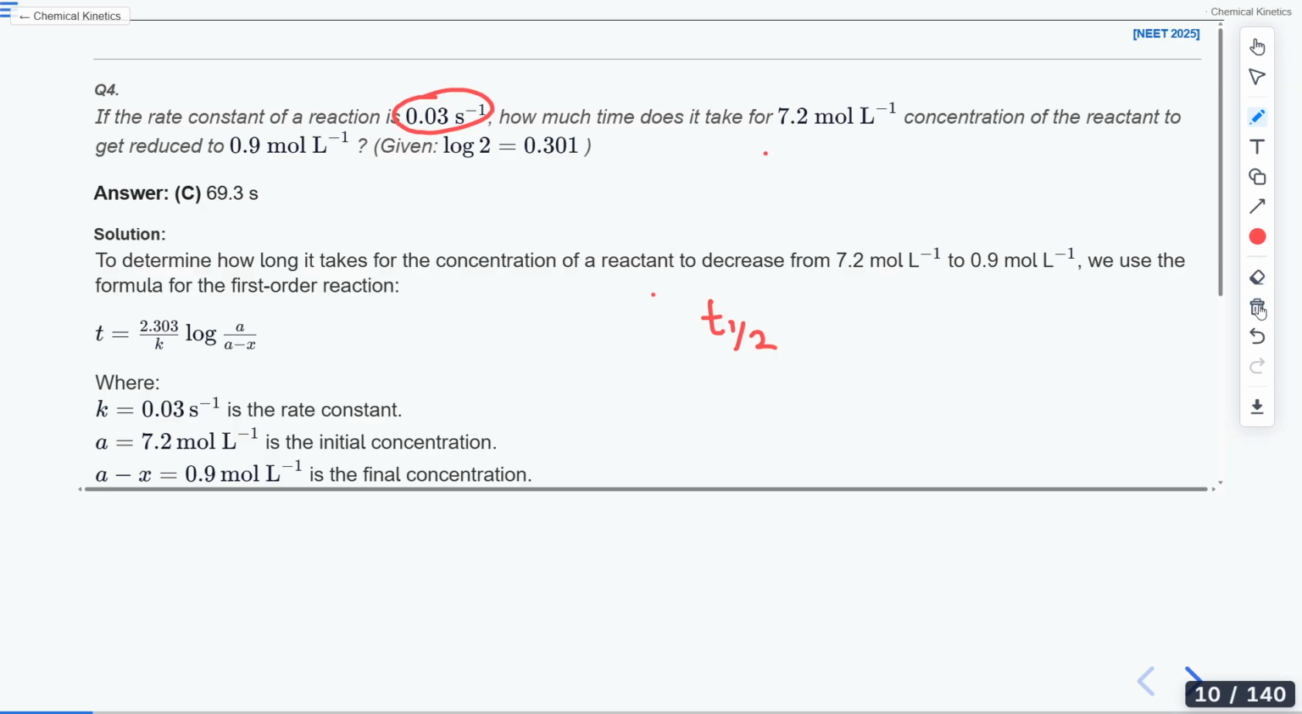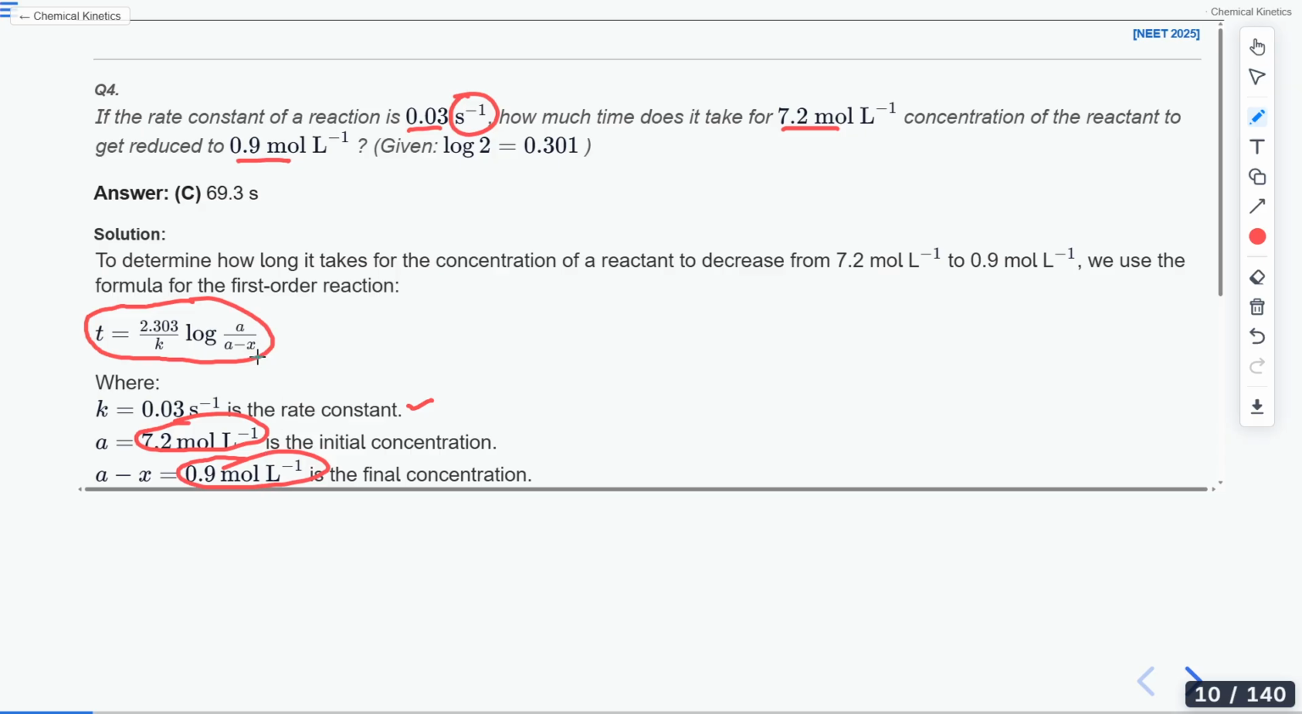Now, next thing, you have the rate constant with you and you know from the unit that it is a first order. So you use this formula, t is equal to 2.303 by k log a by a minus x, where a is the initial concentration and a minus x is the concentration at time t. So you know the values here. k value is 0.03 per second, it is given in the question. Then the initial concentration is given as 7.2 mole per liter. Then concentration at time t is 0.9.